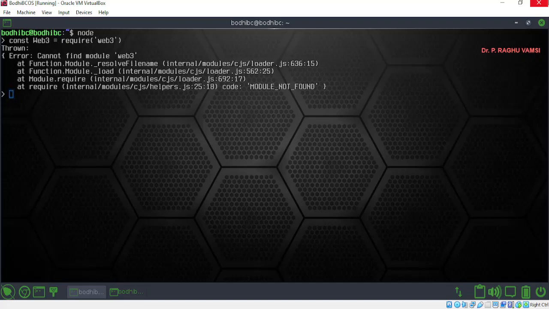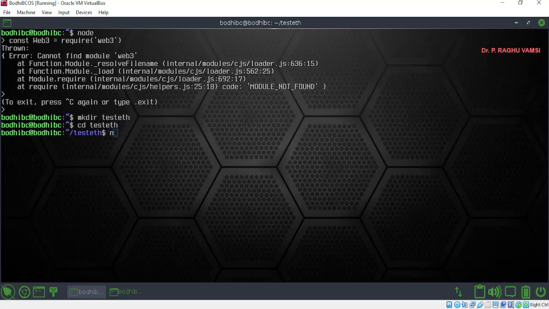That is the reason it is always recommended to create a folder and do it locally. To show this example, I have shown this command. For this, the best thing is: mkdir test eth, cd test eth, and here you can use npm install web3.